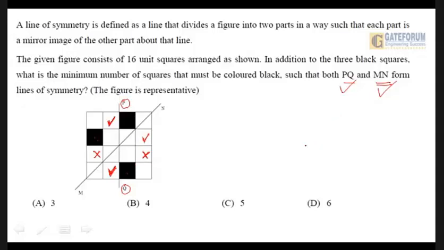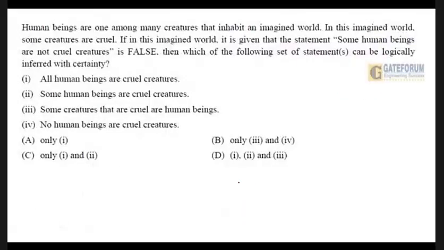So what is the minimum number of squares I had to color black? Count it. See, it's 5. So I will tick 5. I had to color 5 squares black. Right, everybody? I'm sure this is understood. Let's go on to the next.